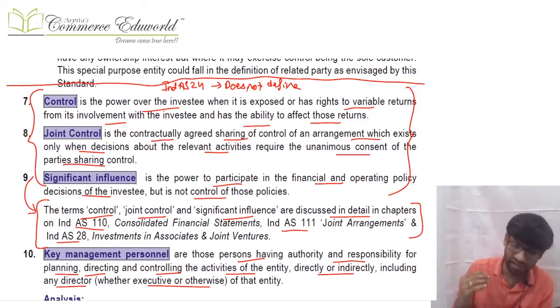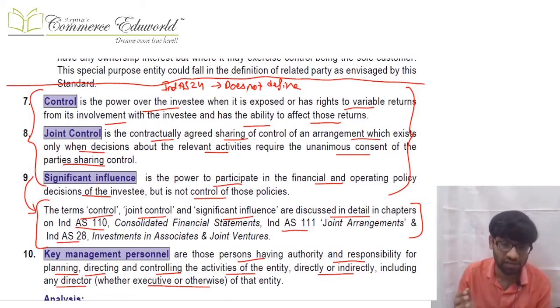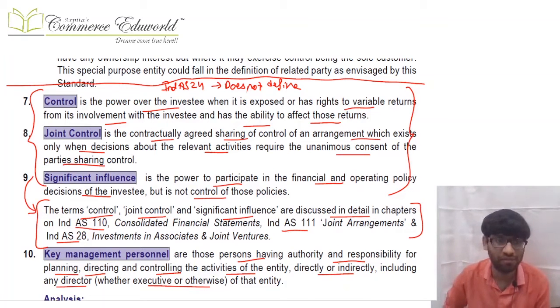Ind AS 24 says I will not define control, joint control, significant influence. This will be the same as defined in Ind AS 110, Ind AS 111, Ind AS 28. You just need to use that over here. So accordingly the same copy-paste definitions are given.